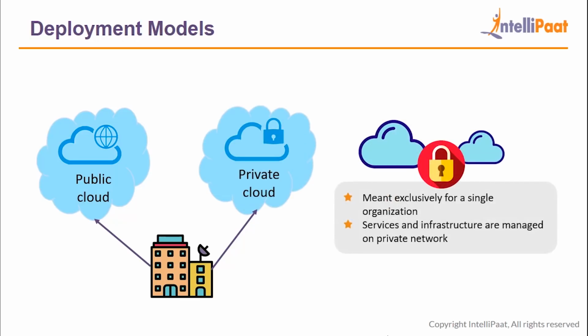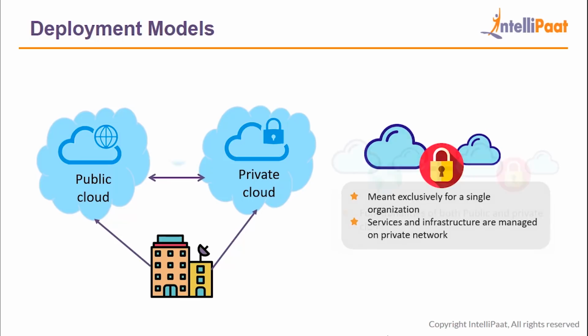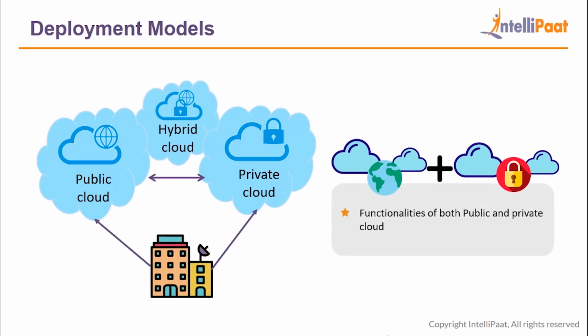On the other hand, with private cloud, the cloud infrastructure is exclusively meant for a single organization. The services and infrastructure are managed through a private network. And then comes the hybrid cloud, which lets you get the best of both worlds. With hybrid cloud, users can enjoy the benefits of both public as well as private cloud. An organization is most likely to use hybrid cloud if, let's say, they want to store their confidential data on private cloud and use public cloud for the resources and services that are shared with external partners.